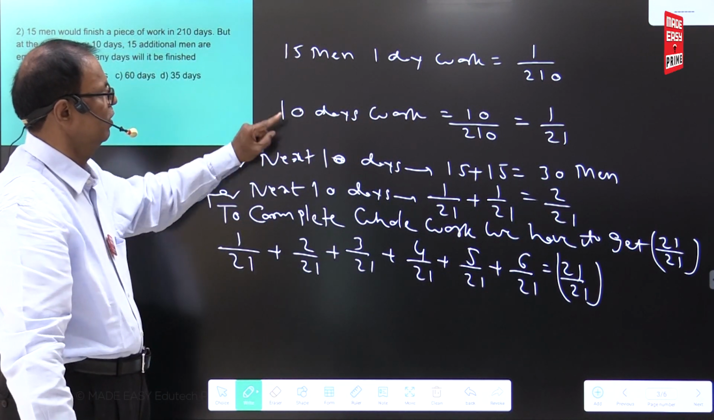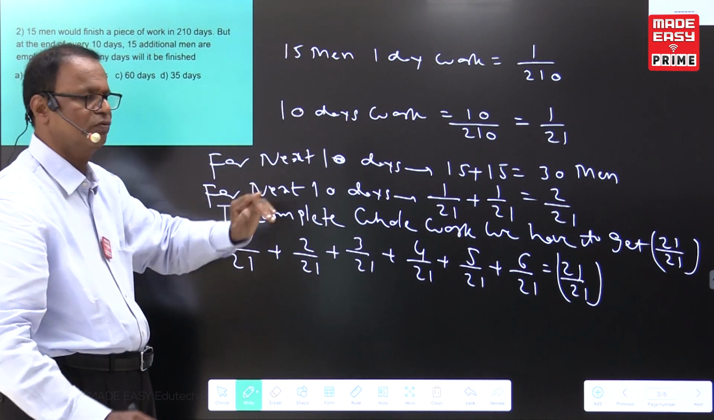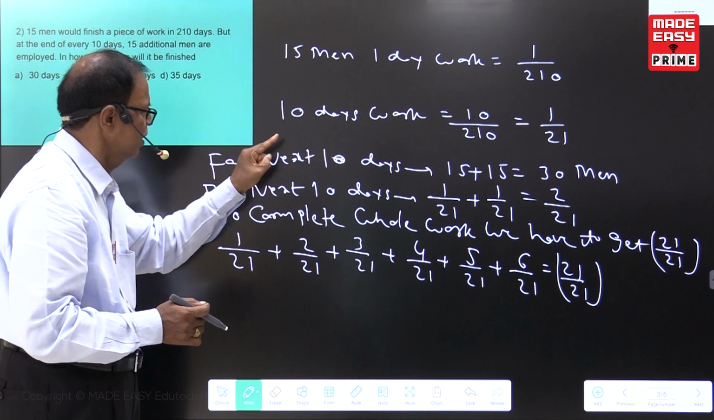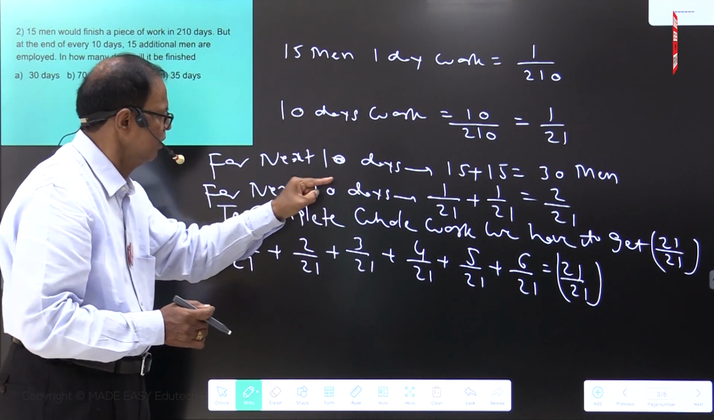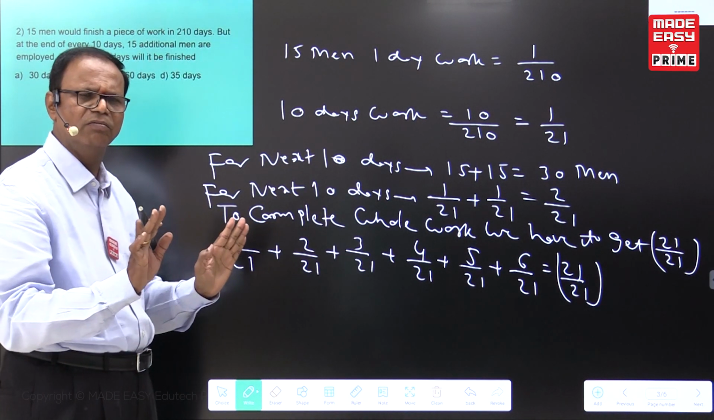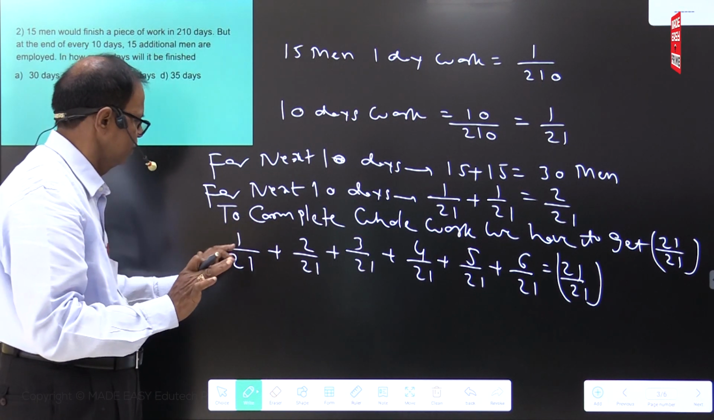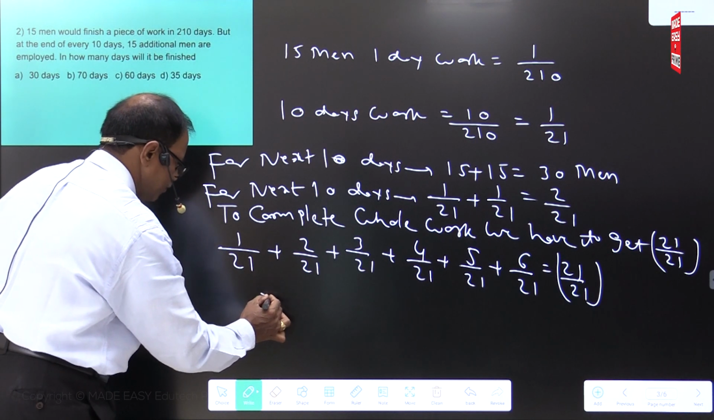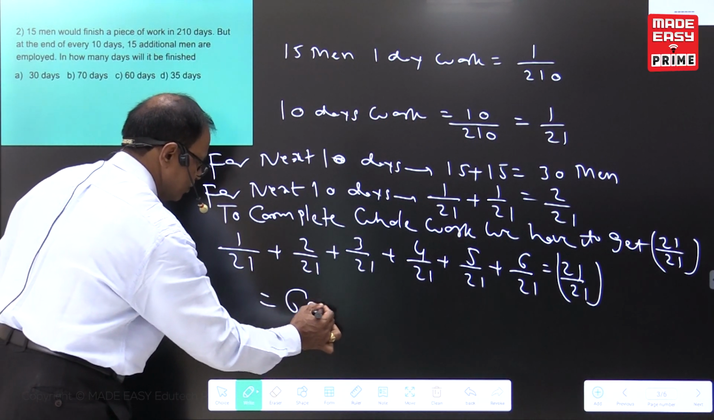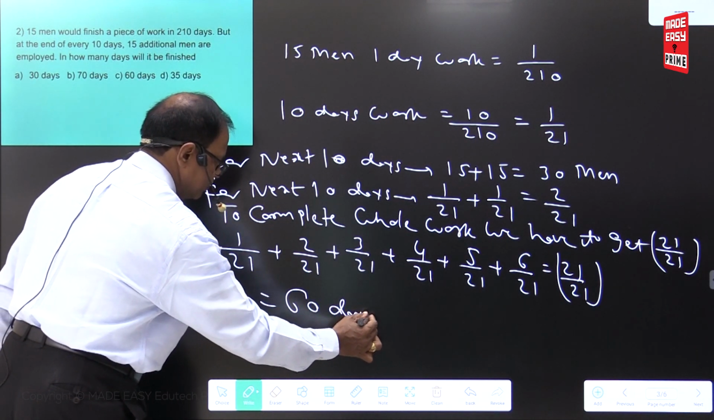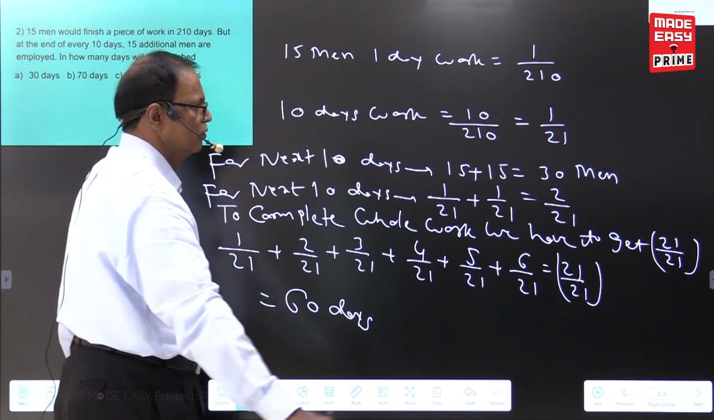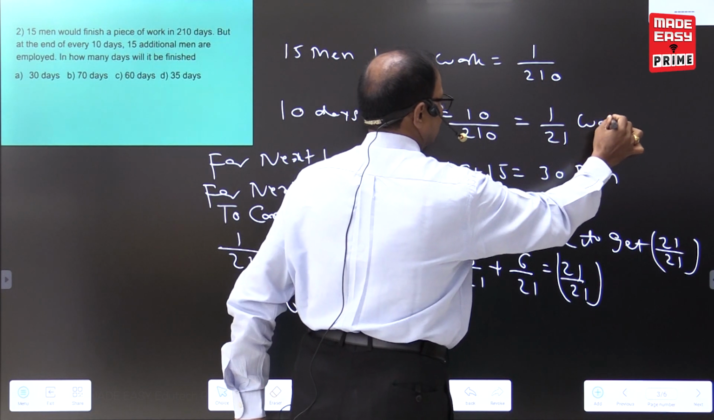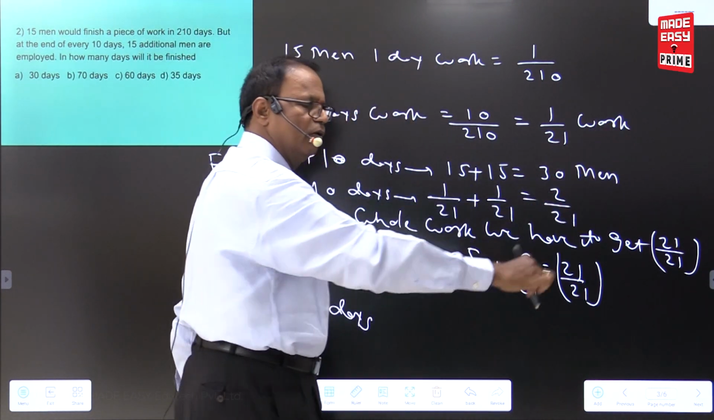See, once again I am repeating, 1 day work, 10 days work. Without writing all this, if you are writing the next 10 days work directly, nothing wrong. See, first 10 days, next 10 days, next 10 days, total how many days? 60 days. That's all. 2 dividing by 21. I think all of you clear.